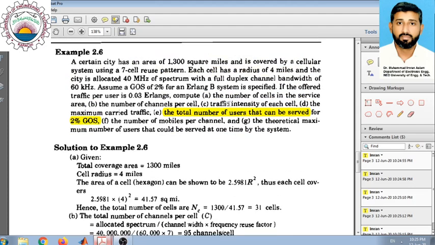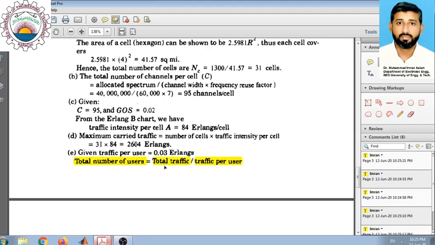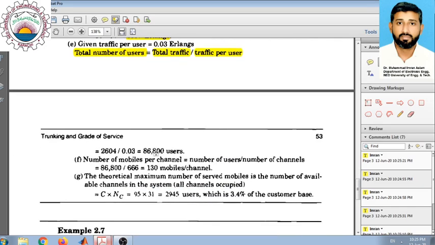For the given condition, the per user traffic intensity is 0.03 Erlangs, and the total traffic intensity in the overall network we have calculated as 2604 Erlangs in part D. So if we divide 2604 by 0.03, we get a total number of users of 86,800 in the system.